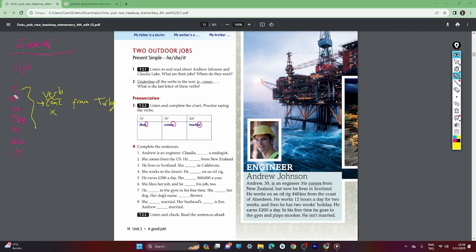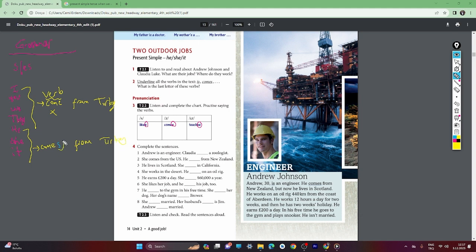You see, I come from Turkey, you come from Turkey, we come from Turkey, they come from Turkey. But when we use he, she, it, he comes from Turkey. Let me choose another color again because it's important. Comes from Turkey. Okay, easy.